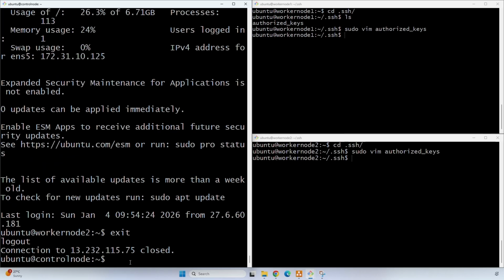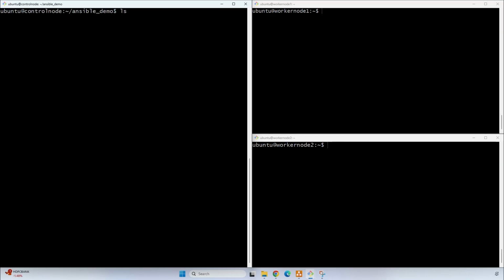Let's clear the screen. So till now we have created SSH keys, and we have copied the SSH public key into the worker nodes, and we have tested the connection between the control node and worker nodes as well. We have to create one more file called the Ansible config file. We need an Ansible configuration file that tells where our inventory file is located. So let's create the Ansible configuration file. Click on I to switch to insert mode.